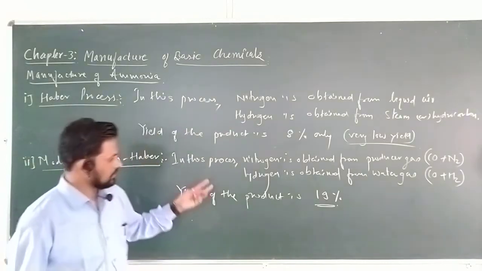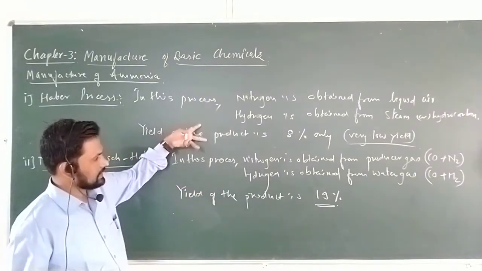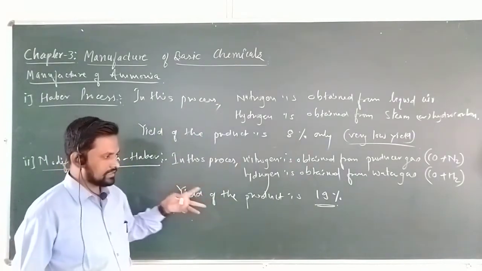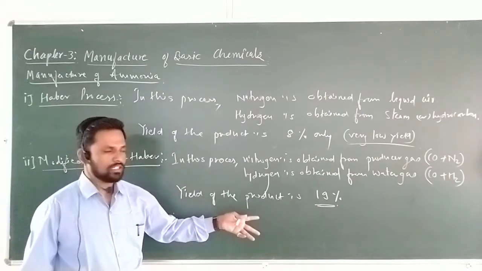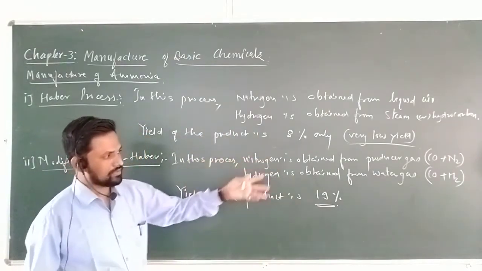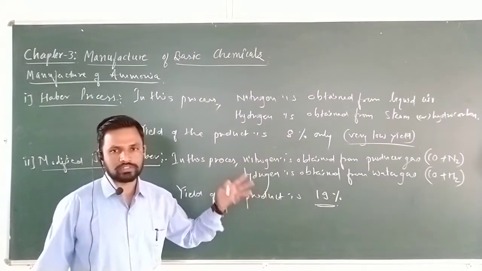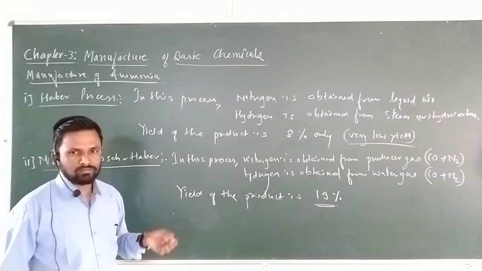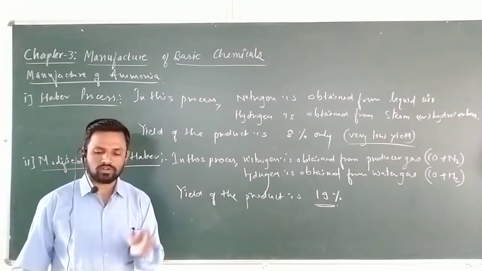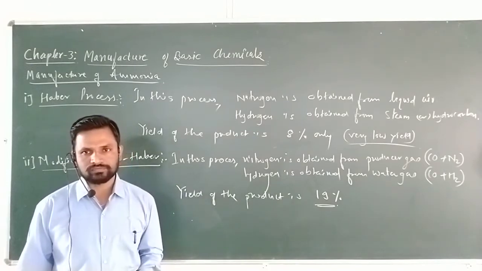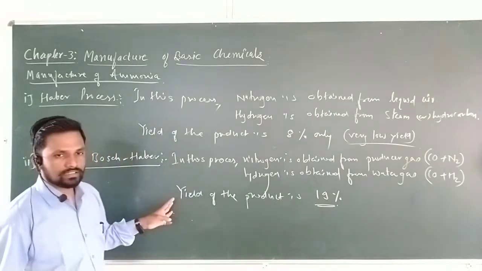Okay. Here we are definitely seeing the Haber process and the modified Haber process. In the modified Haber process, the yield is 19%, more than the Haber process, and the raw materials are the nitrogen obtained from the producer gas and hydrogen obtained from the water gas. So, with this we can say that the modified Bosch-Haber process is always preferable for the manufacture of ammonia. Okay, I hope you understand.